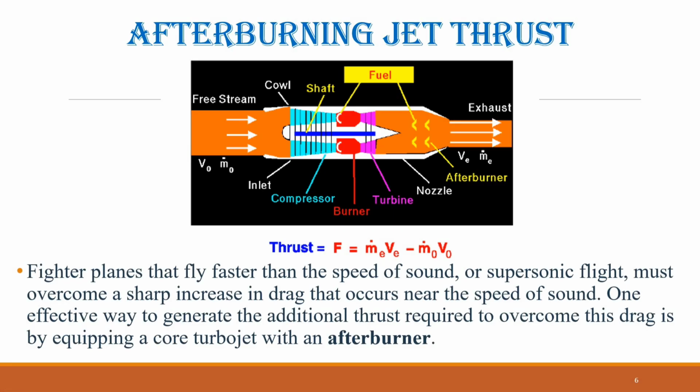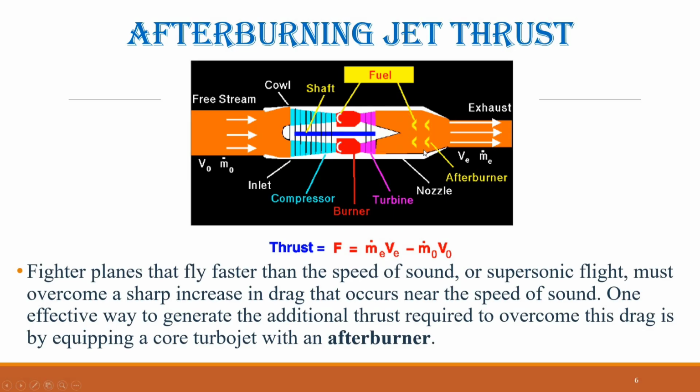Fighter planes that fly faster than the speed of sound, or supersonic flight, must overcome a sharp increase in drag that occurs near the speed of sound. One effective way to generate the additional thrust required to overcome this drag is by equipping a core turbojet with an afterburner.